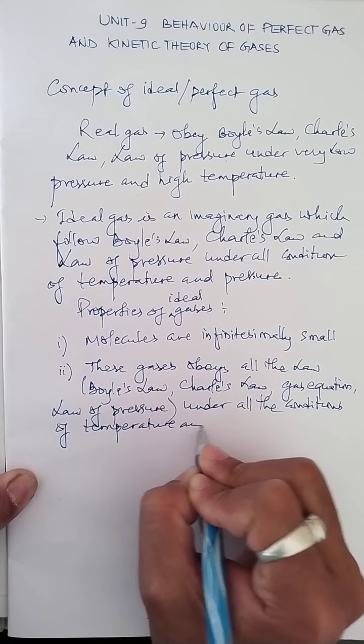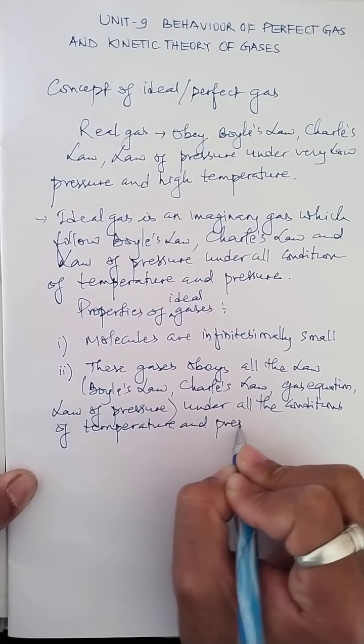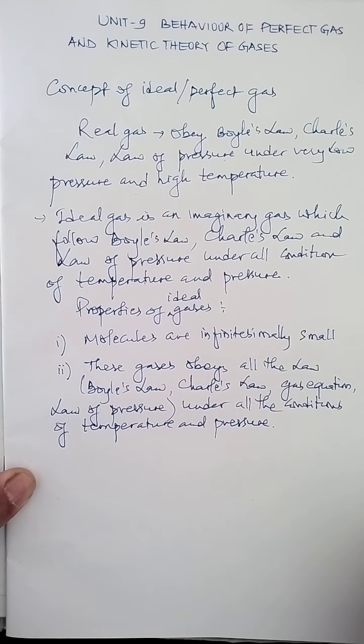And such gases are nothing but ideal gases. So this is the number two property.